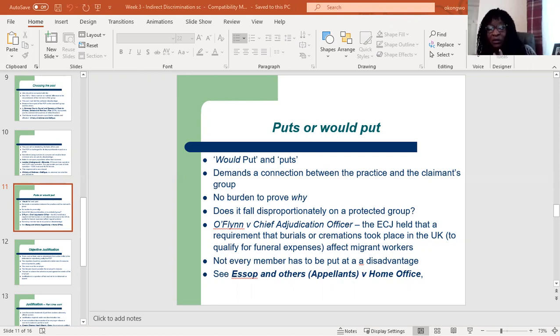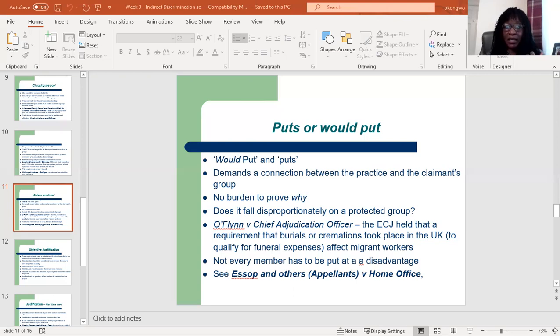This means that the claimant does not have a burden of proving why. It just puts you at a disadvantage, so they don't have to prove why the PCP has put them at a disadvantage. All they need to do is to show that there is a causative link between the PCP and the disadvantage. The court would then consider whether the impact of that practice falls disproportionately on a protected group. So we have that case, O'Flynn and Chief Adjudication Officer.